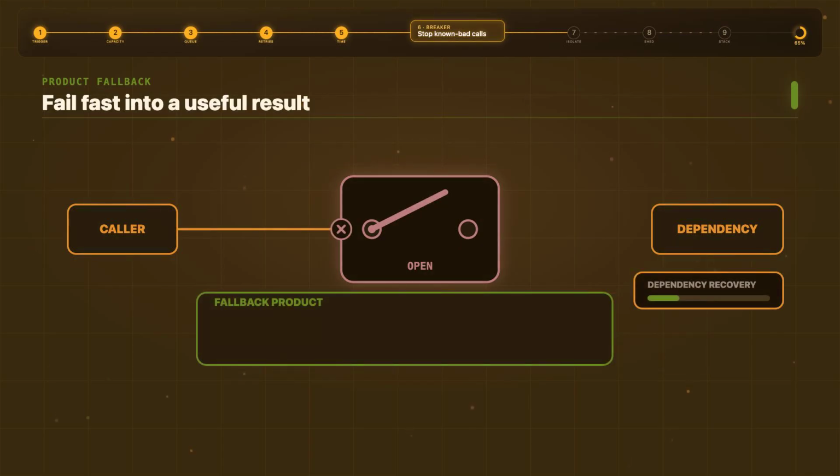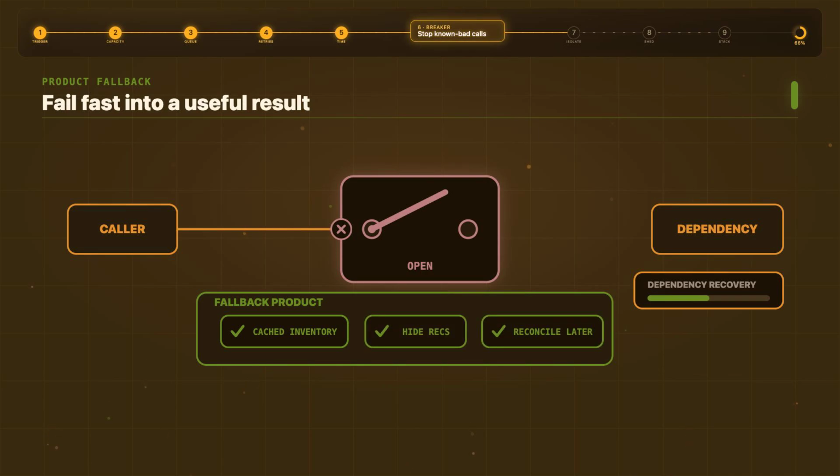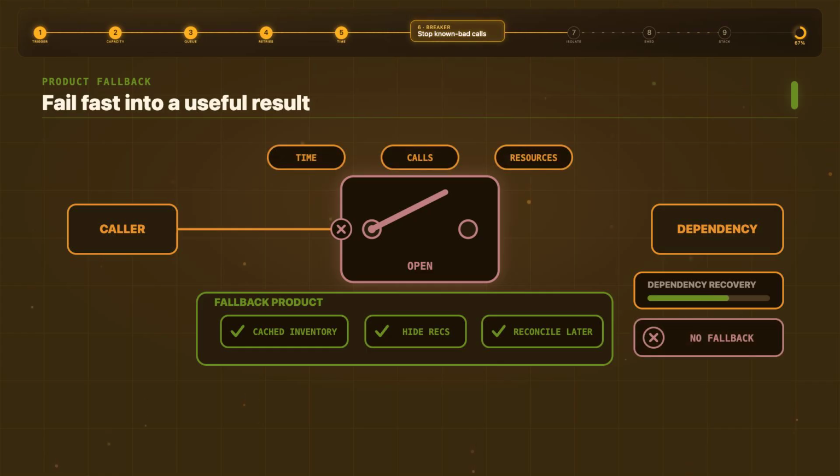And failing fast needs a product decision. Maybe show cached inventory. Maybe hide one recommendation panel. Maybe accept the order and reconcile stock later. A breaker without a fallback merely turns a slow failure into a fast failure.